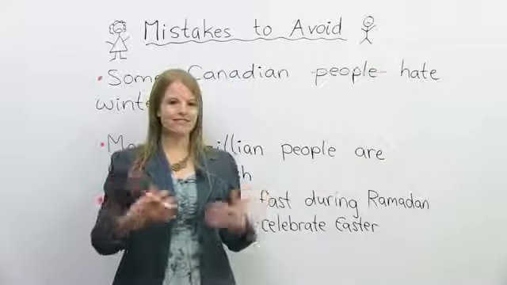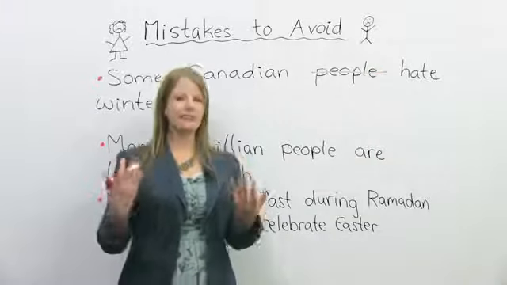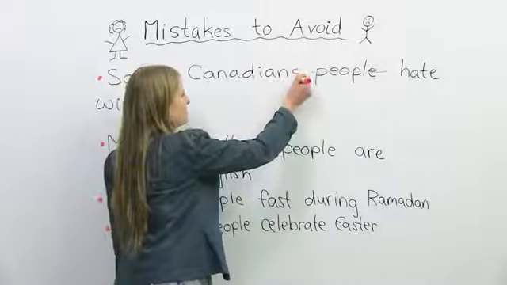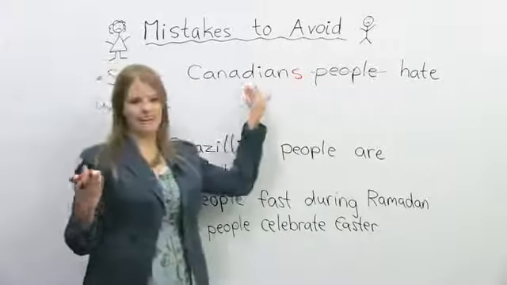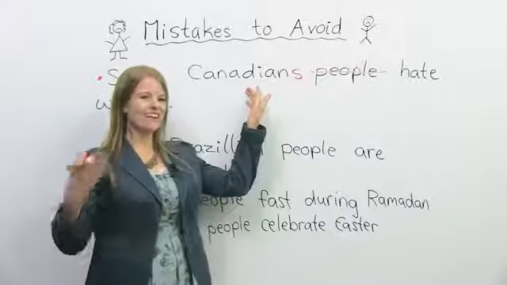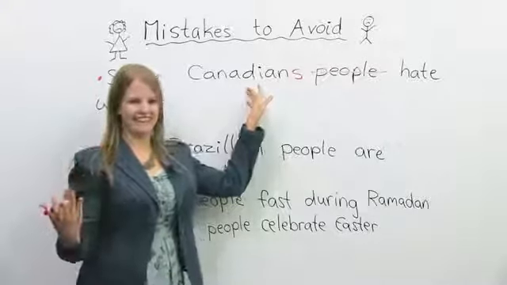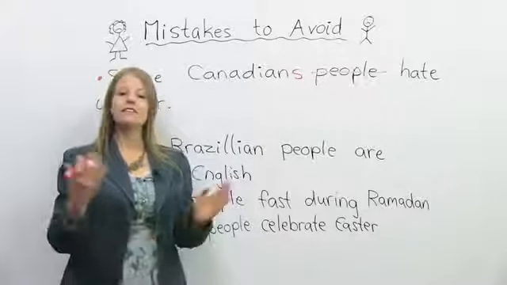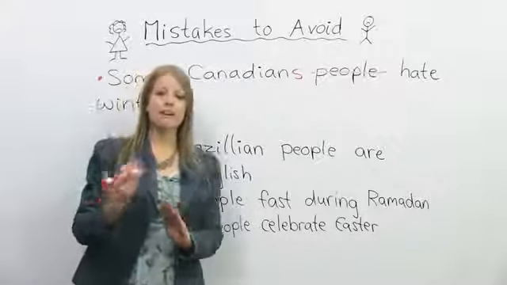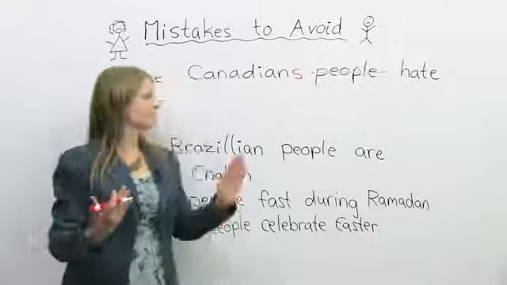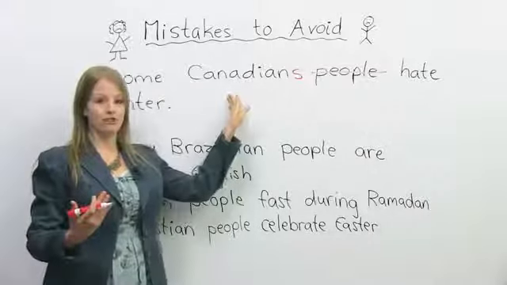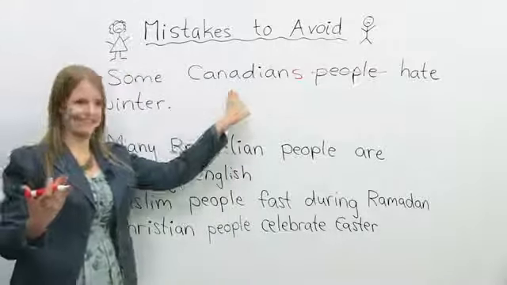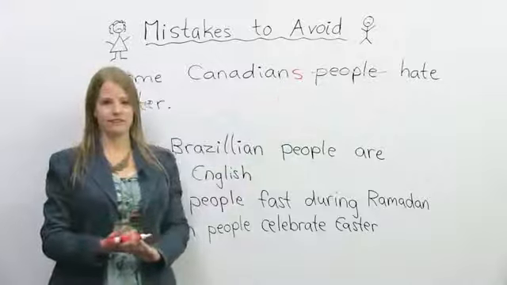Canadian people, it's redundant. We don't need the word people because Canadian, if we add an S here, this means Canadian people. So instead of saying Canadian people, we would say Canadians. Some Canadians hate winter. It's the same if we wanted to talk about Americans. We would not say some American people hate winter. We would prefer to say some Americans, with an S, hate winter.